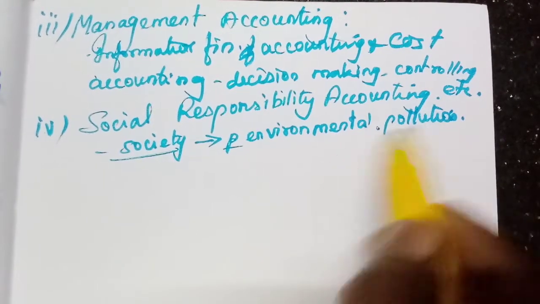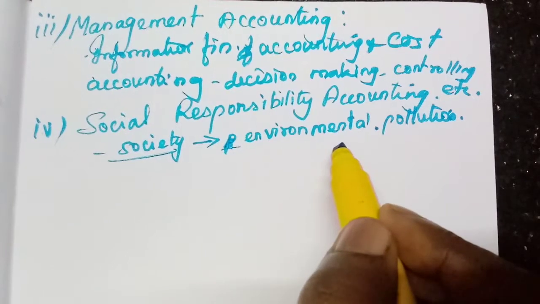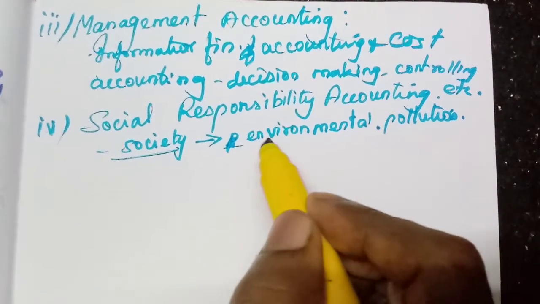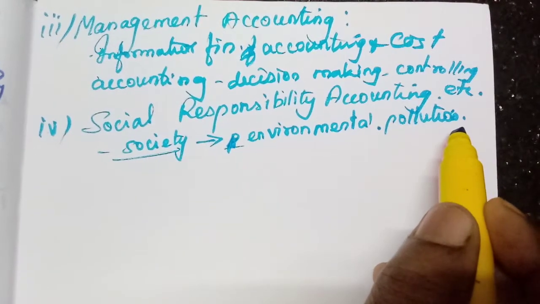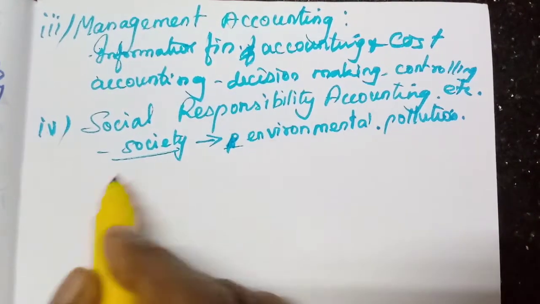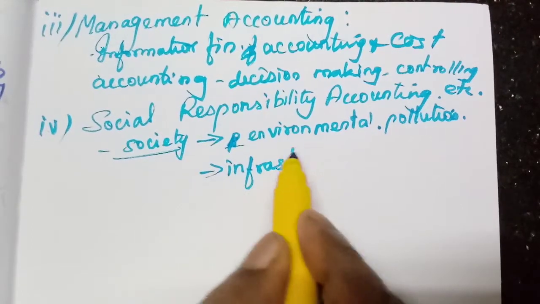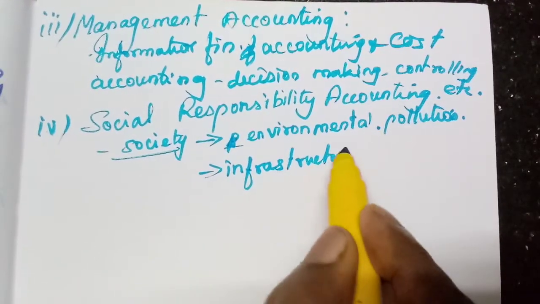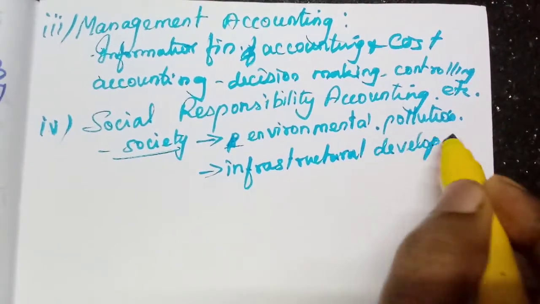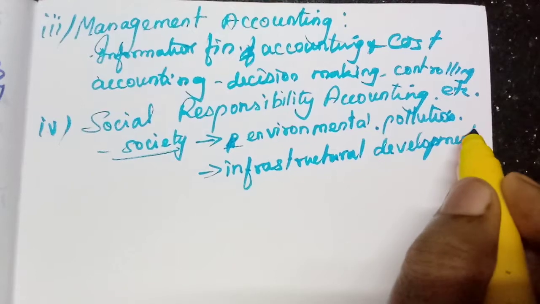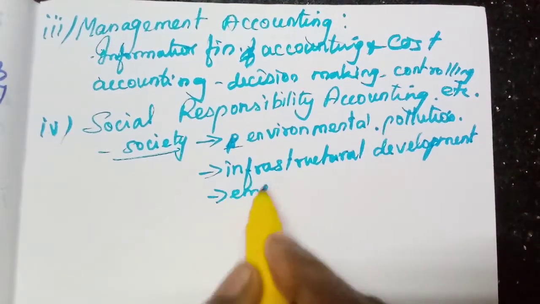They also have to incur some expenditure, isn't it? They cannot simply do any activities without spending anything. So all that they spend with regard to this environmental pollution, then any infrastructural development. Infrastructural development means the construction purposes. For that they have to get the workers from the same locality, or any employment opportunities.